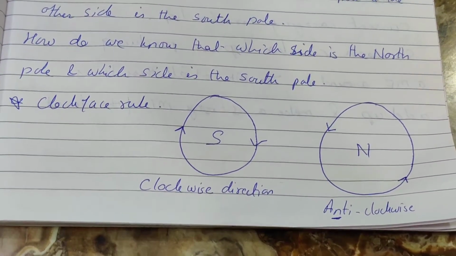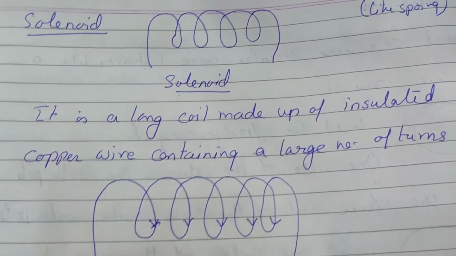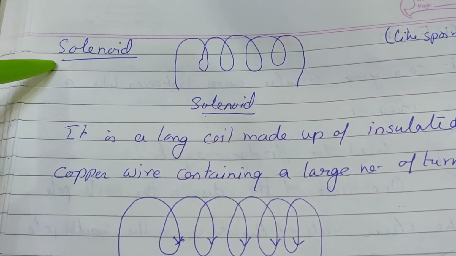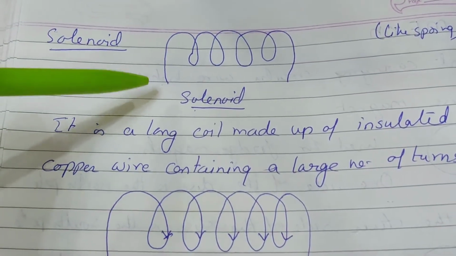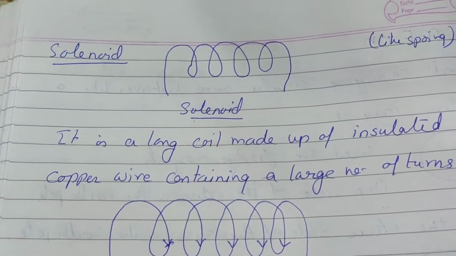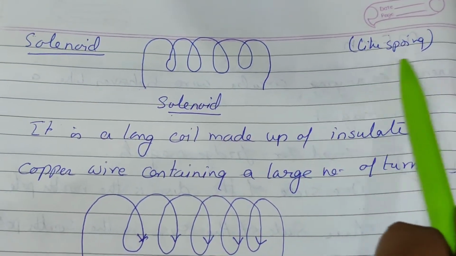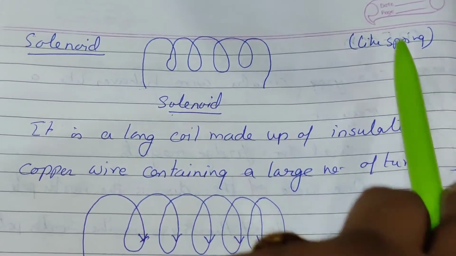Now next is our solenoid. What is solenoid? Solenoid is the wire which is having a number of turns, n turns. Okay, solenoid looks like a spring.